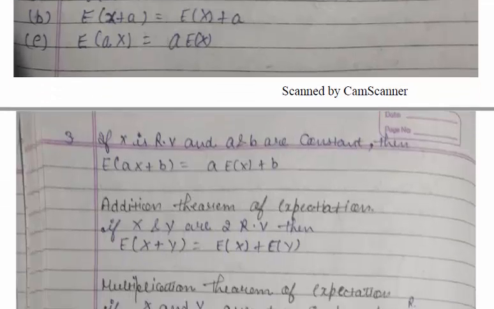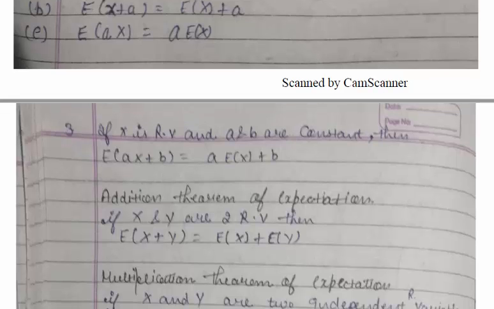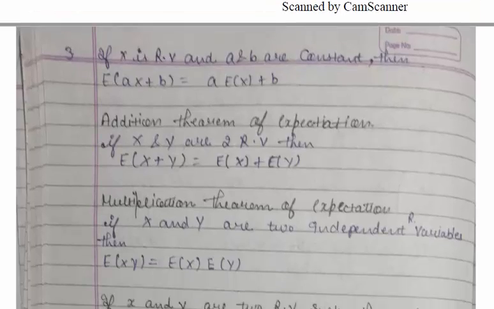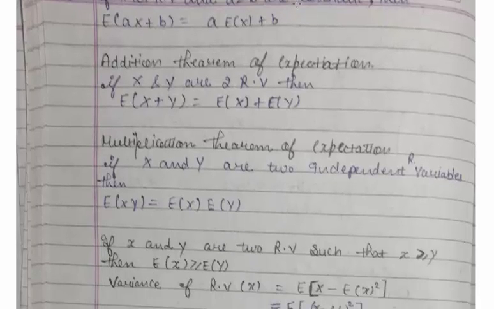Now next, if x is a random variable and a and b are two constants, we have one random variable and two constants. Then expectation of ax plus b equals a expectation of x plus b. Next is our addition theorem of expectation.